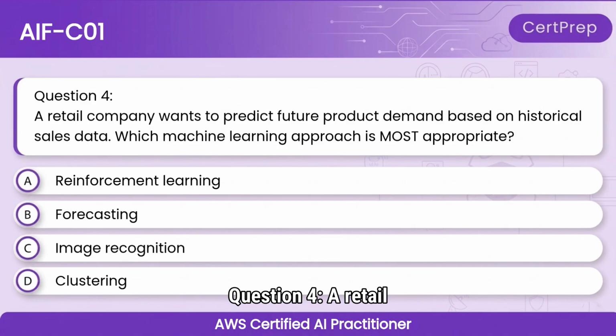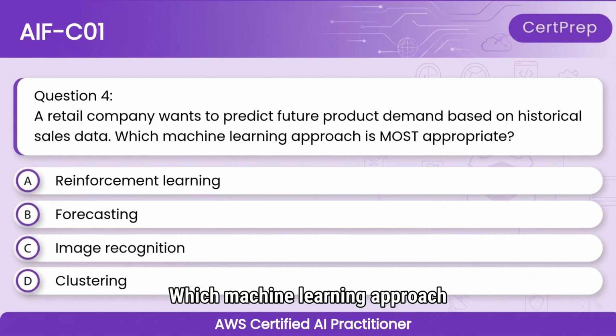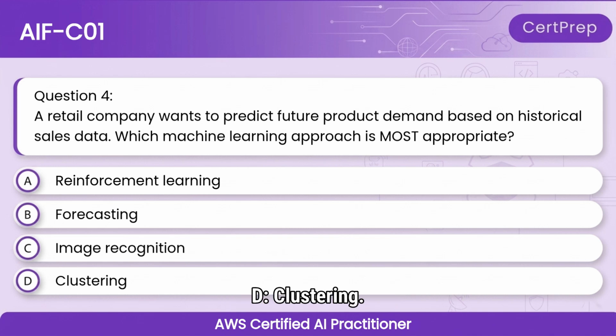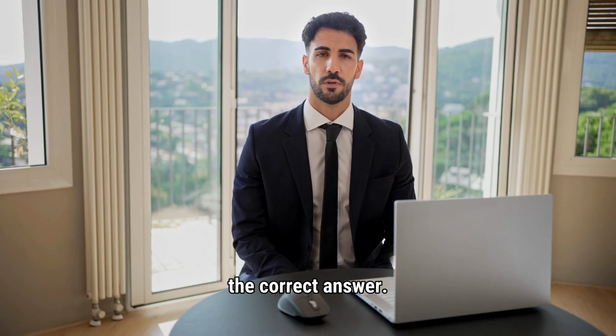Question 4. A retail company wants to predict future product demand based on historical sales data. Which machine learning approach is most appropriate? A. Reinforcement learning. B. Forecasting. C. Image recognition. D. Clustering. You have 5 seconds. Choose the correct answer.